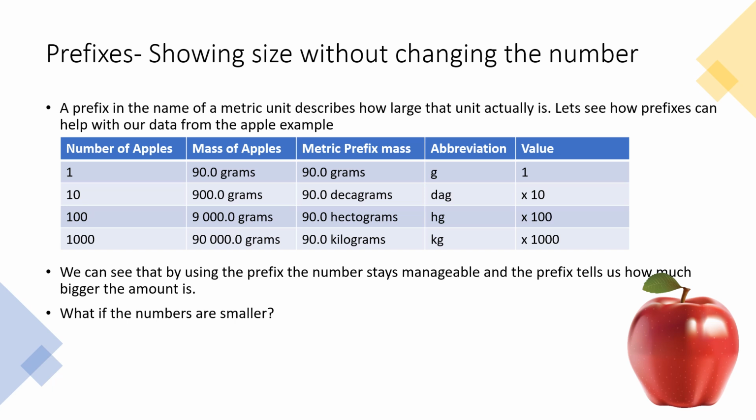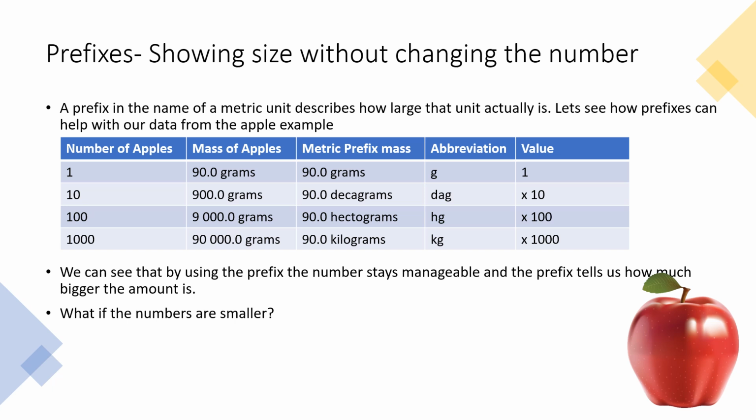So in this table, I've taken the data we have from the previous slide on our number of apples and the mass of the apples, and those are in the first two columns. Let's take a look at the first row across. So if we took that one apple, we saw it measured a mass of 90.0 grams and grams are our base unit. So that's kind of like the basic unit. One apple is our basic measurement. So that's still just 90 grams. The abbreviation we're using is G for it. That's what represents grams, and it has a value of just 1.